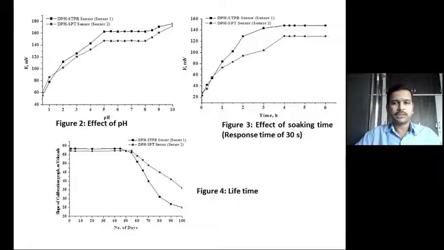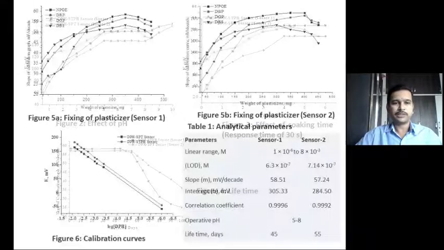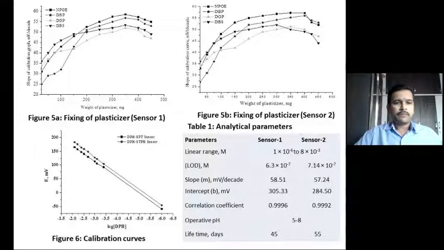Therefore, once these sensors are constructed, they are suitable for quantification of donepezil for up to 50 days. Apart from that, the plasticizer amounts have also been fixed. You can see the amounts of plasticizers used, from 100 to 500 milligrams, of N-phenylactyl ether, dibutyl phosphate, dioctyl phthalate, dibutyl sebacate, etc., for both the sensors. Since in my work N-phenylactyl ether showed better results, it was used in an amount of 350 milligrams in both cases.